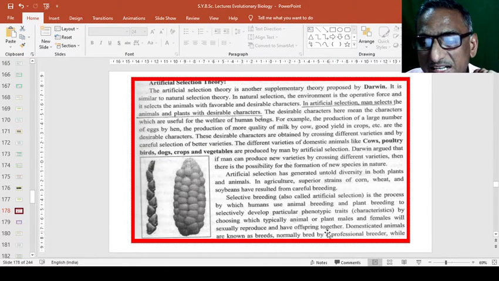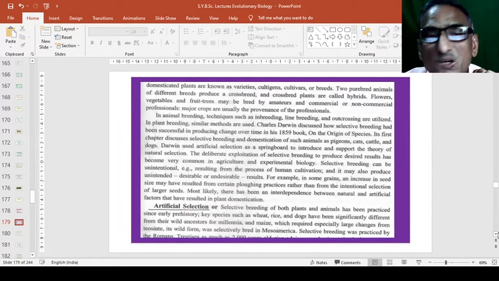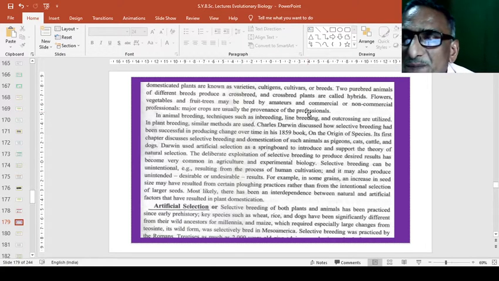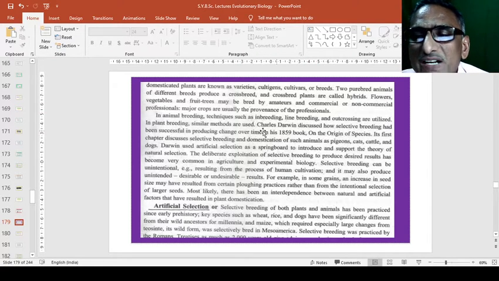So domesticated animals are known as breeds, normally bred by professional breeders, while domesticated plants are known as varieties or cultigens or cultivars or breeds. Two pure breed animals of different breeds produce a crossbreed, and crossbreed plants are called as hybrids.